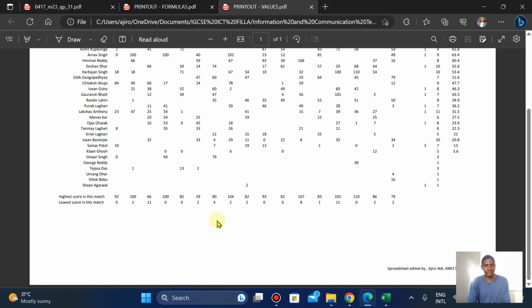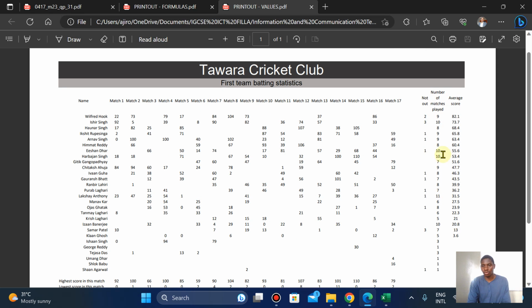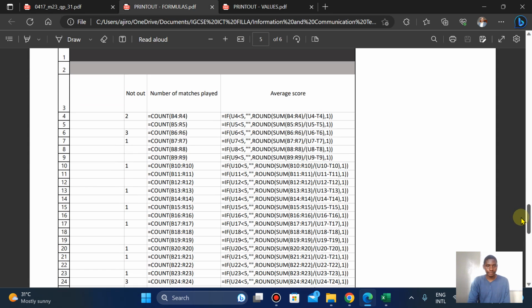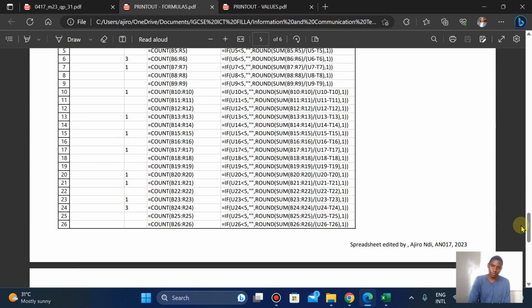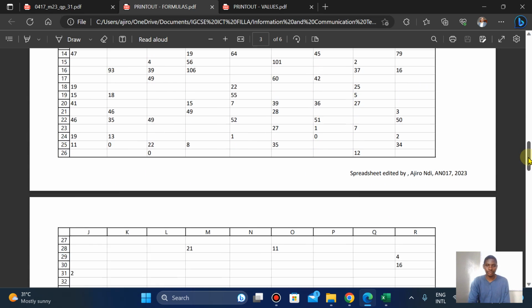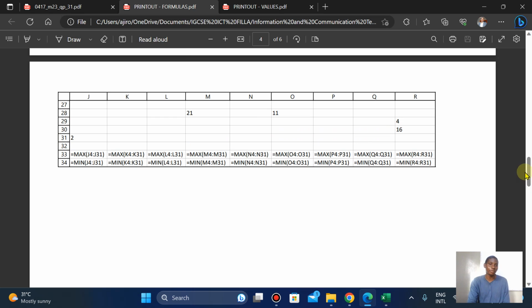The values, your answers here are important. Your average scores and the rest are important. So I think it's fine. I think you can leave it like this. Well, I would prefer if it's centered. So obviously, when you're doing yours, you can center it. But I think this is fine, because formulas are what they want to see.